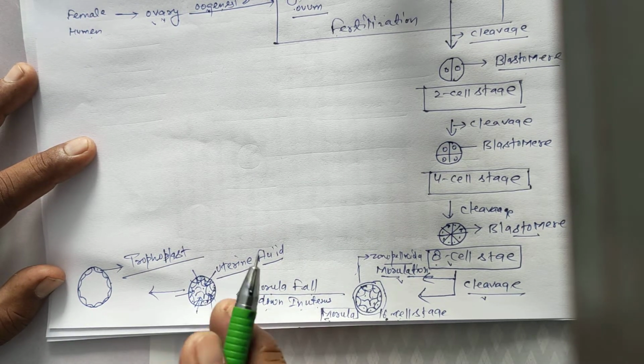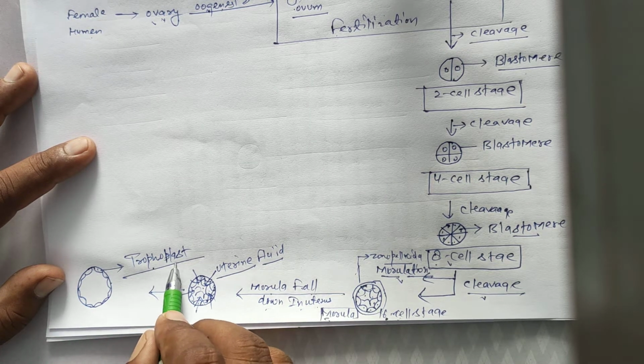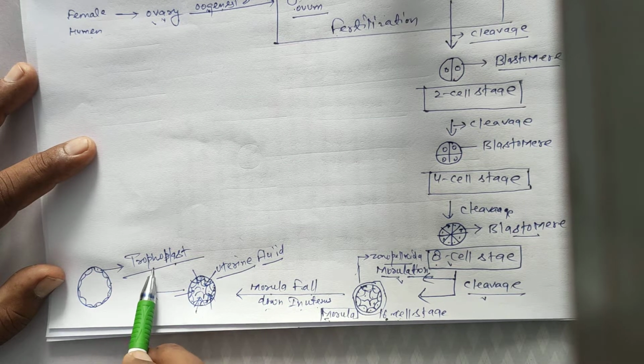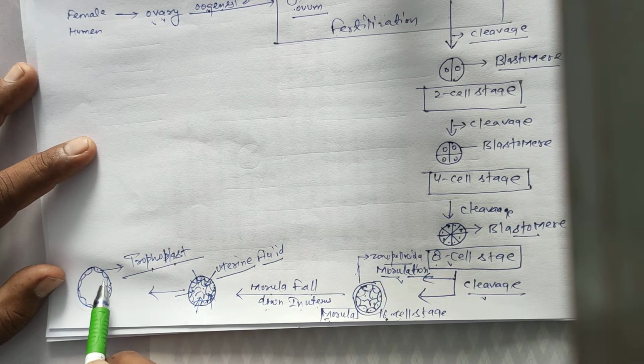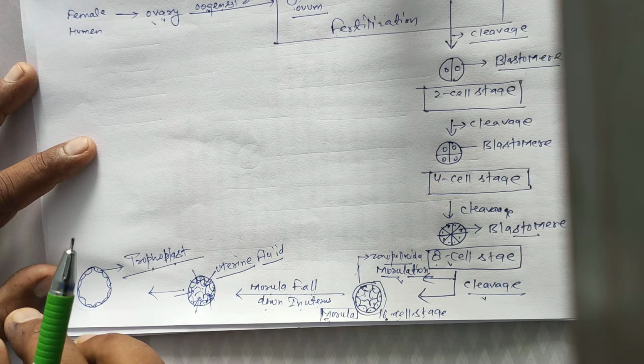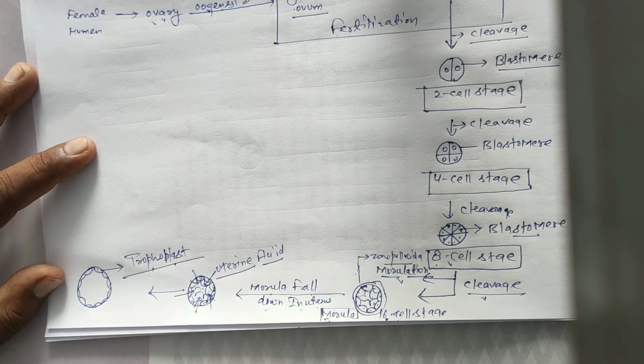The outer or peripheral blastomeres become a plate-like layer. It is called trophoblast. Trophoblast is a single-layered but multicellular structure. These structures help provide nutrition to the developing embryo. Only help.